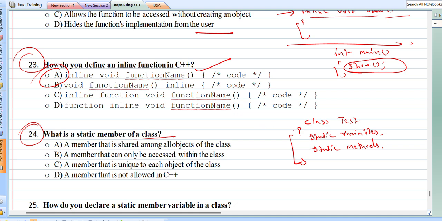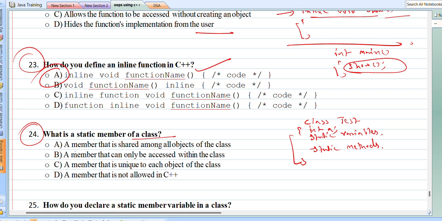If I declare some variable as static, then only one copy is created, unlike instance variables. If I create three objects of this class, then only one copy of this static variable will be created. But if I also include some instance variable like this, int a, all the objects will have a separate copy of a.